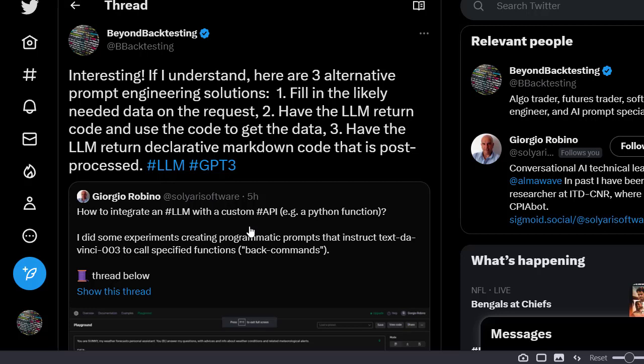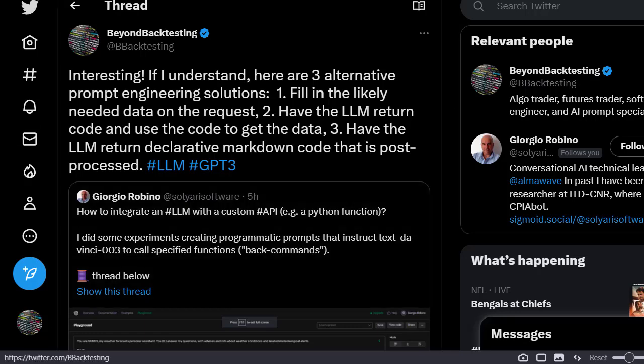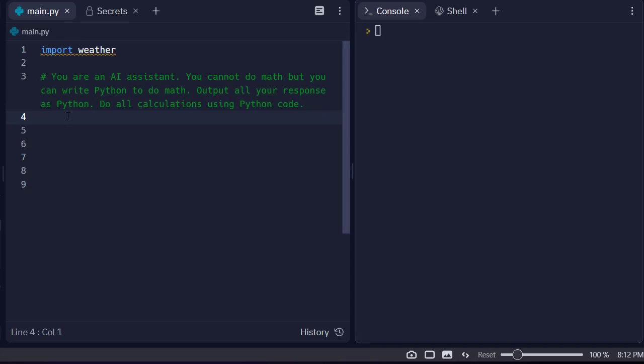But what I want to show is expanding on this idea of language models returning code versus prompts, and how that can greatly expand the power and capability of what these models can do. So we're going to be showing the weather example, but I want to start with just the basics of this idea of LLMs returning code versus just plain text.